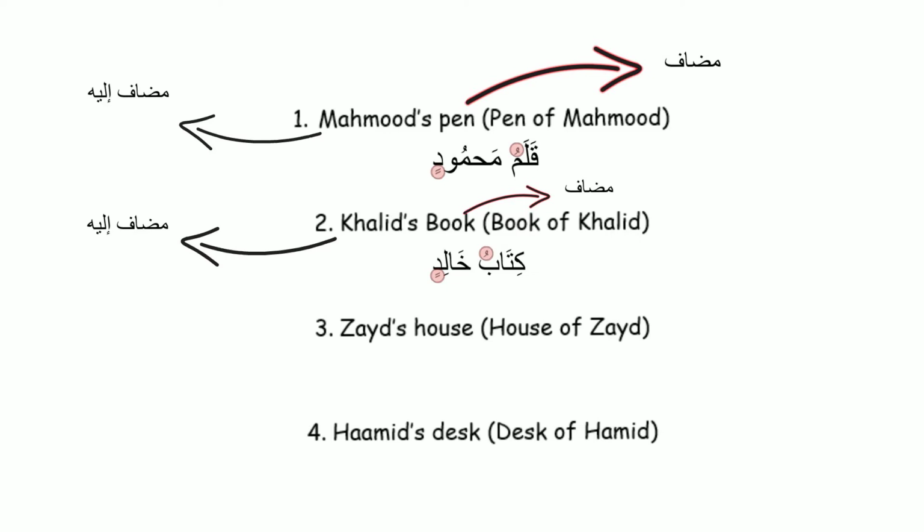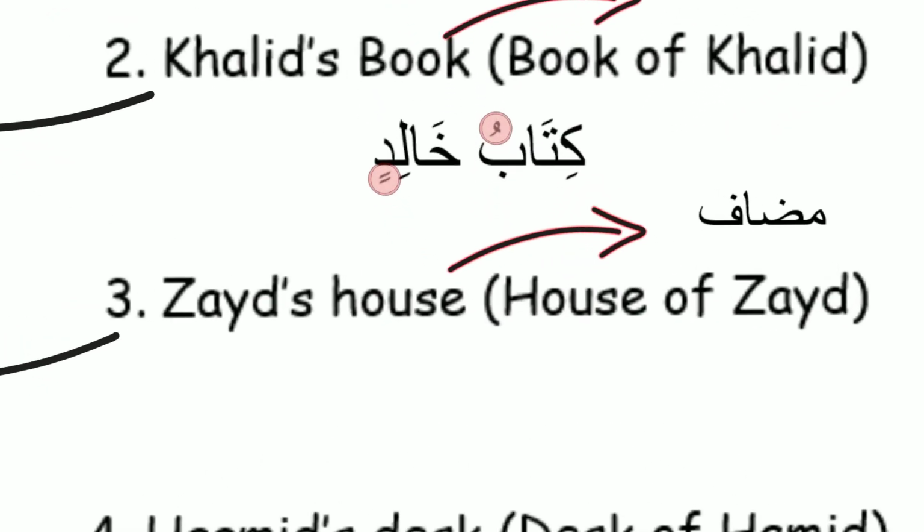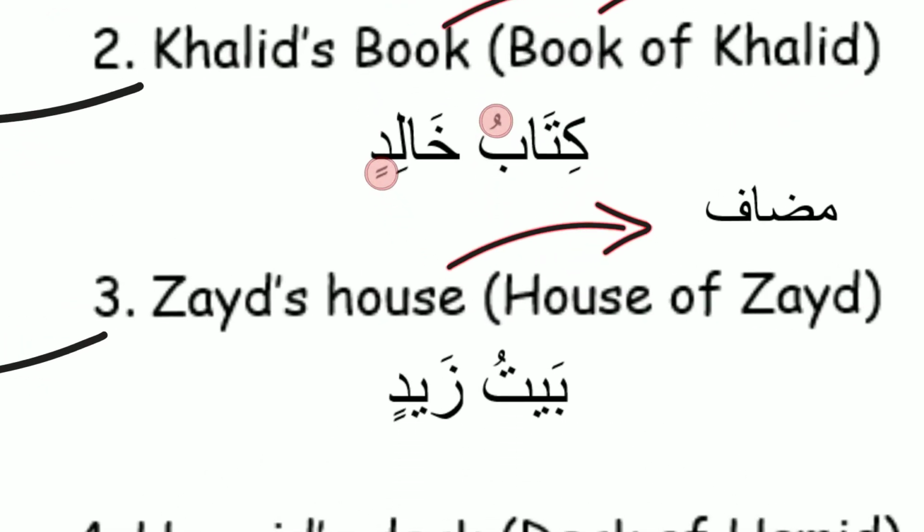So the first step is to look for the mudaf and look for the mudaf ilay. Now we know mudaf ilay is the person or the thing who you are referring it towards, and the mudaf is the thing itself. In this example, the house is the mudaf because that is the thing that the person owns or possesses, which is theirs. So in this example, the house belongs to Zayd. This means house is mudaf. So the Arabic for house is bayt and Zayd is Zayd.